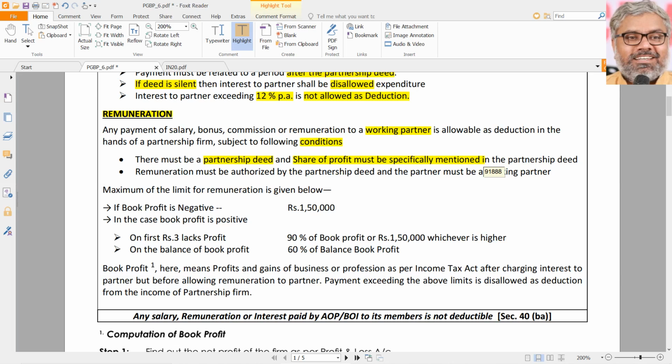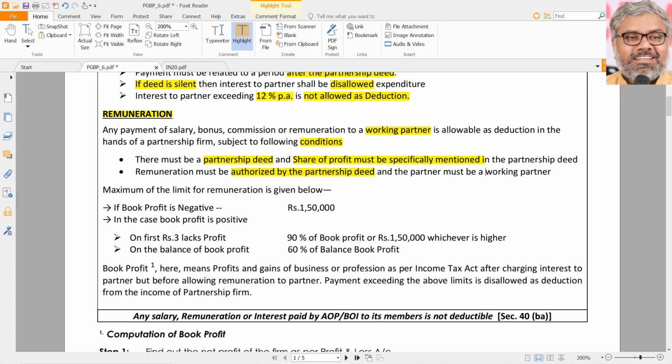Because of that condition, is there any change in our calculation? No, it is not a calculation, it is a condition, that's all. We are not talking about share of profit, we are talking about remuneration. But still, in order to claim a deduction of remuneration paid to partner under 40B, the partnership firm should have a partnership deed in which the share of profit for the partners has to be mentioned specifically. That is a condition. And naturally, the remuneration should be authorized by the partnership deed.